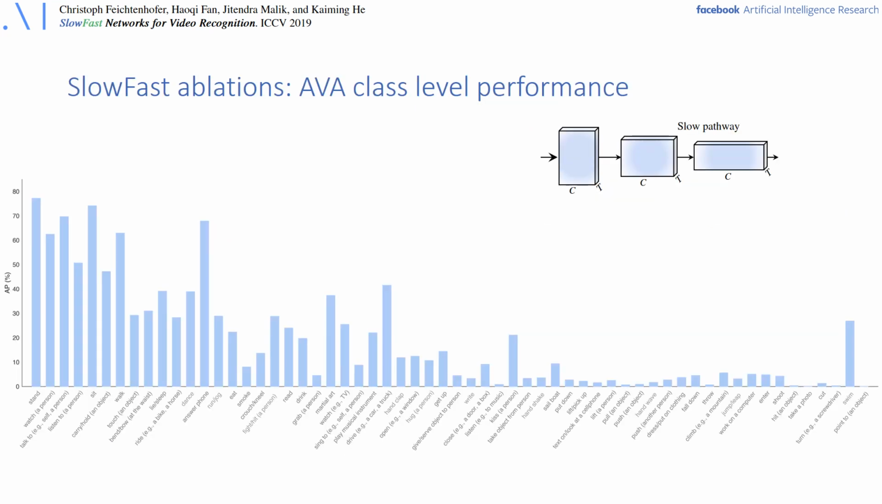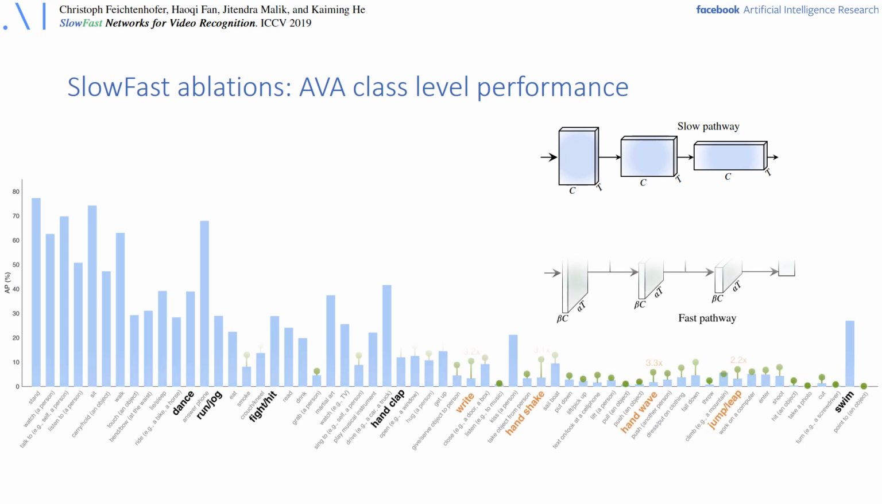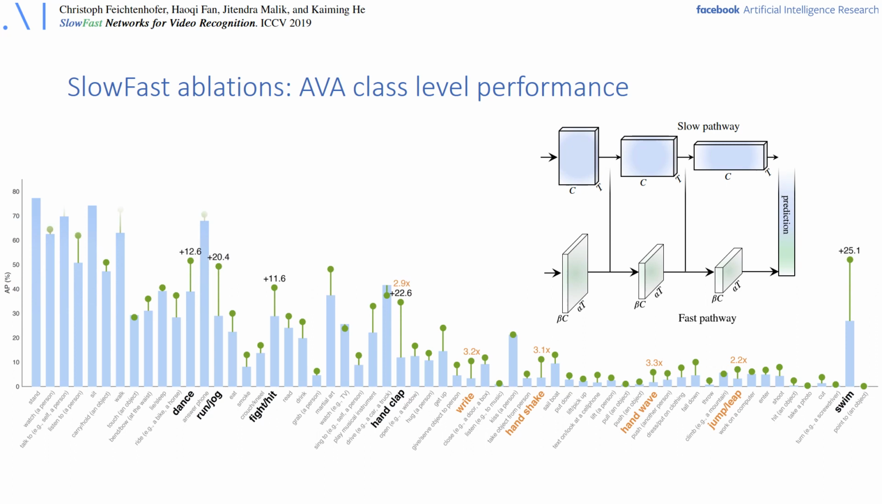So for action detection, we here look at the AVA data set and some class level performance. Adding the fast pathway of the SlowFast model over the slow model shows that especially for highly dynamic action classes such as dancing, running, fighting, or hand clapping, we can observe a substantial boost in mean average precision here.